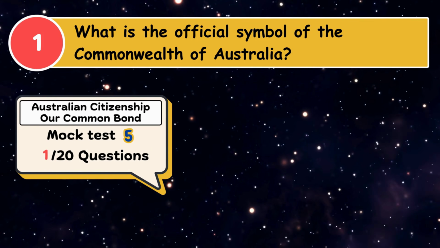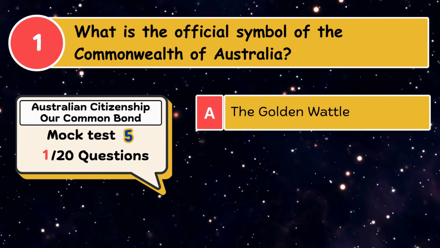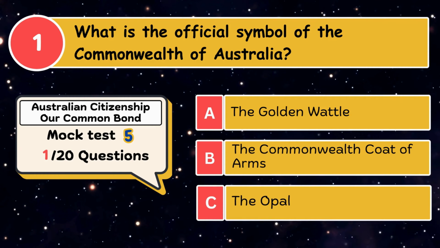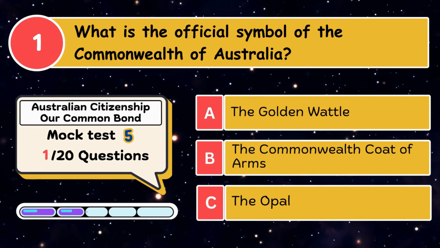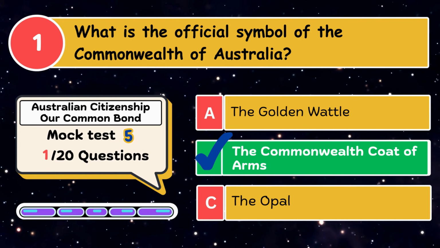What is the official symbol of the Commonwealth of Australia? A. The golden wattle. B. The Commonwealth coat of arms. C. The opal. The correct answer is the Commonwealth coat of arms.